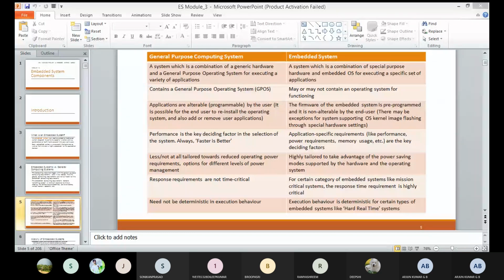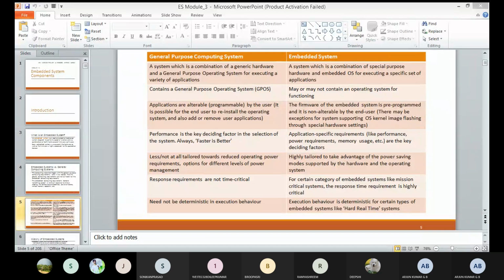And the next criterion I'm considering is the response time. In the general purpose computing system, response time is not critical. Here in the embedded system, it is critical for some applications. These are the differences between the general purpose computing system and the embedded system.